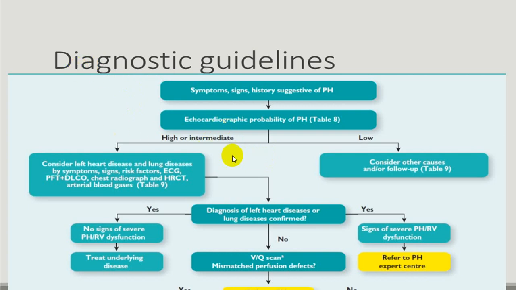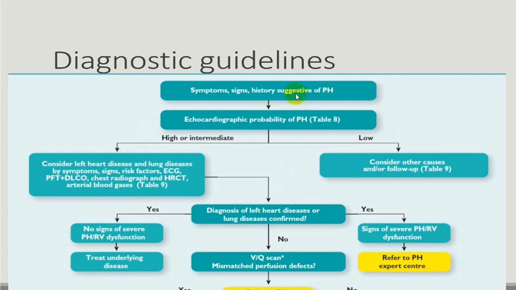Then to differentiate whether it is because of chronic obstructive disease or restrictive disease, you will have to do pulmonary function tests, DLCO, HRCT, ABG, etc. Those investigations should be done to differentiate obstructive, restrictive, and the severity of the disease. ECG will show right ventricular hypertrophy, P pulmonale, tachycardia, and in some cases even tachyarrhythmias like atrial flutter, atrial fibrillation, secondary to right atrial enlargement.